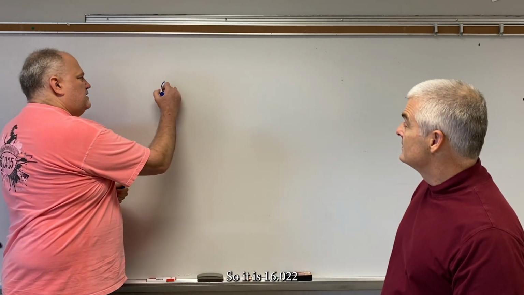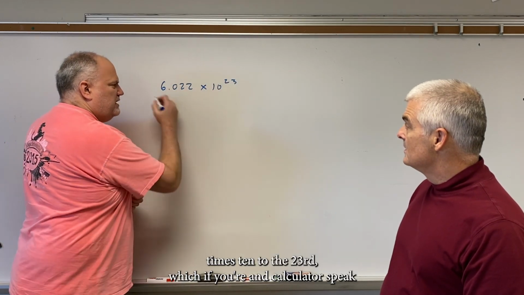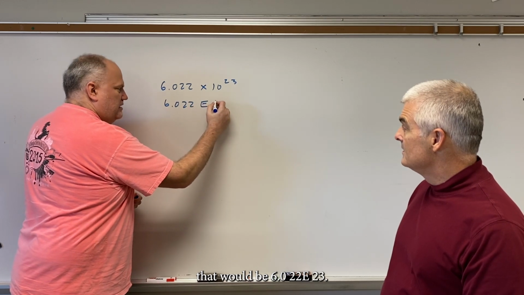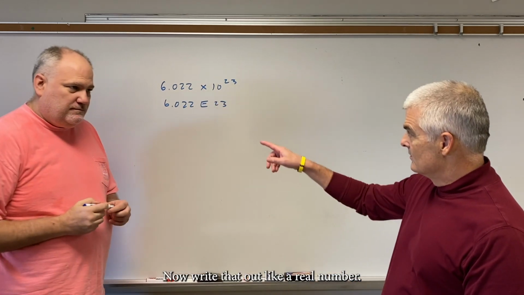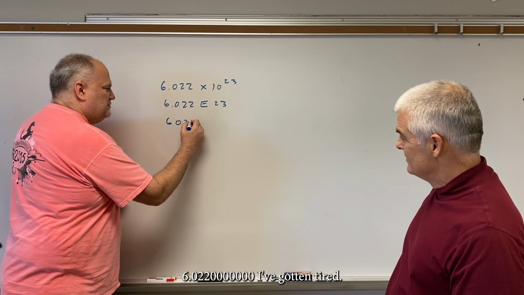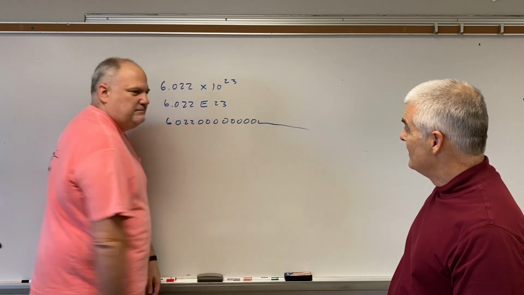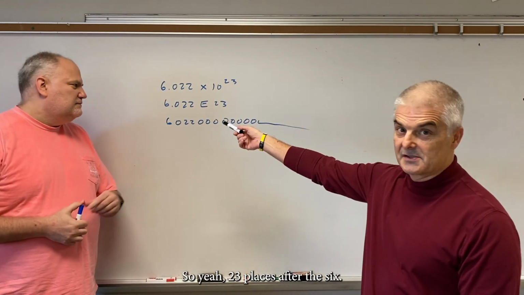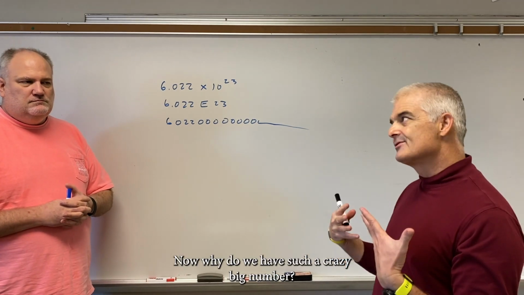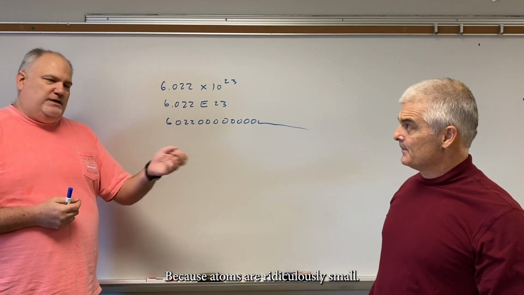So what is it? 6.022 times 10 to the 23rd, which in calculator speak would be 6.022E23. Now, write that out as a real number. 6.022 followed by zeros, 23 places after the 6. It is a really big number. Why do we have such a crazy big number? It's like a dozen, but why so big? Because atoms are ridiculously small.